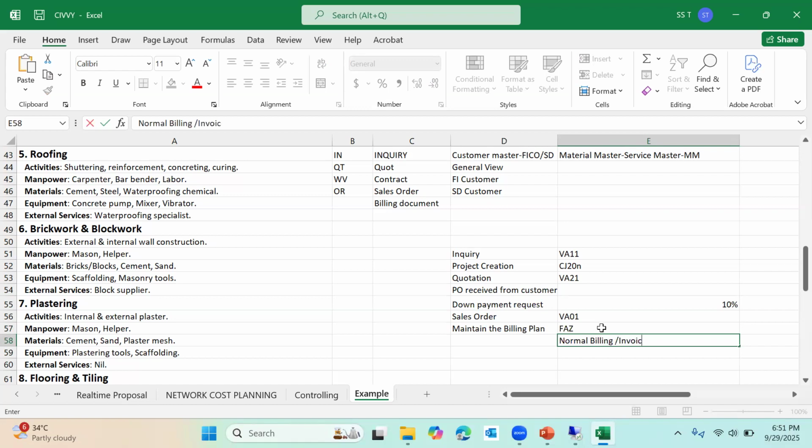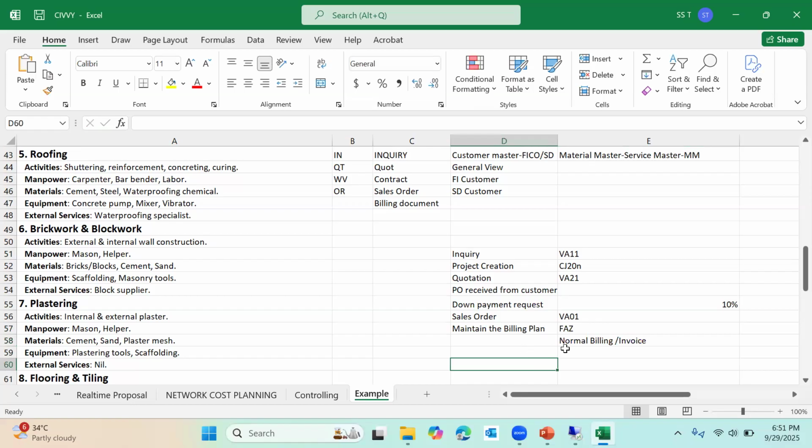Further invoices you can release. So you need to maintain the billing plan or the milestones in the project. Then automatically, with respect to the WBS element, whatever milestones we assigned will be copied. In this case, we did not create any milestones on the project. I just maintained the billing plan as per the requirement. We can also see that scenario. We can create the down payment and billing milestones at the project level, and automatically those milestones will reflect in the sales order level. That also we will see. That is not an issue.